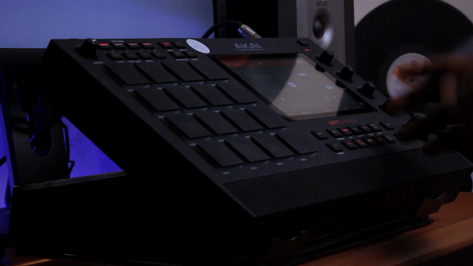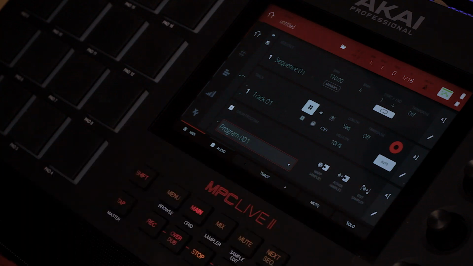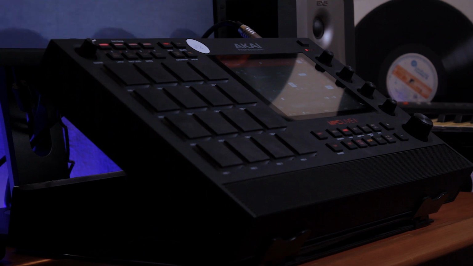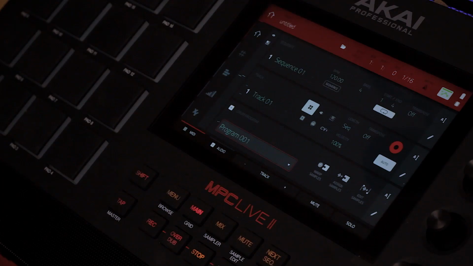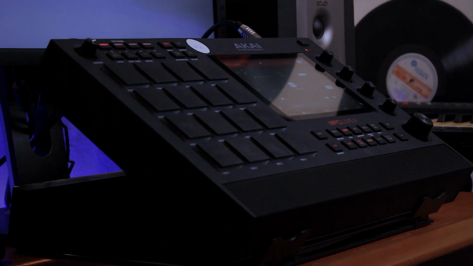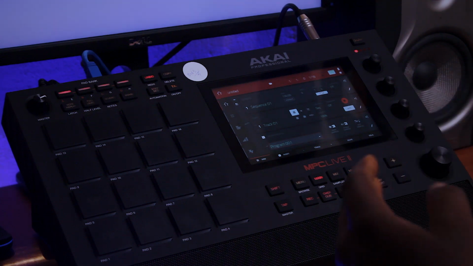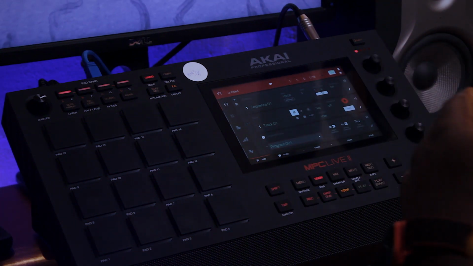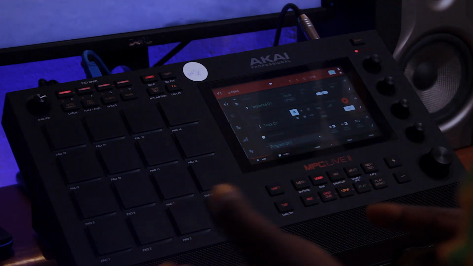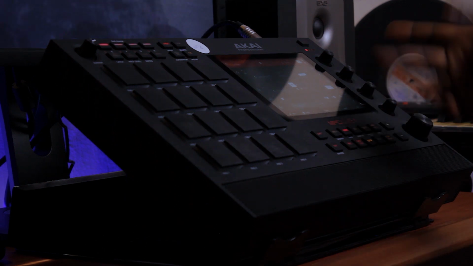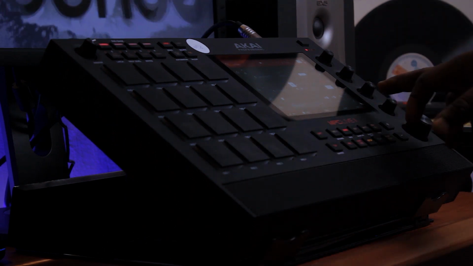Stop. So we now come to edit samples. What we want to do with samples, you can basically chop them into smaller bits and pick exactly what you need from it. You can level it, like increase the volume of a particular part you like, or you can choose to fade it out or fade it in. Let's dive in and I'll show you the things you can actually do.